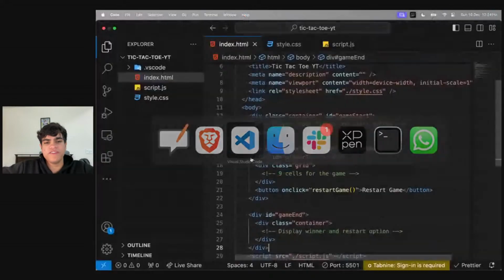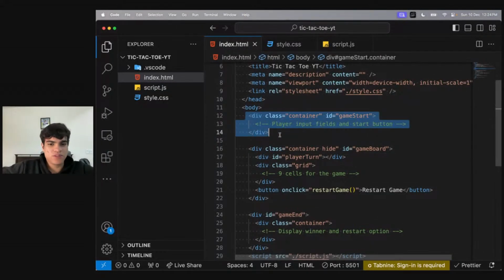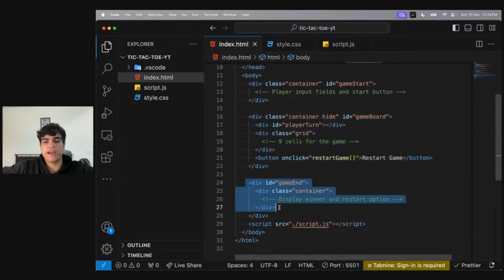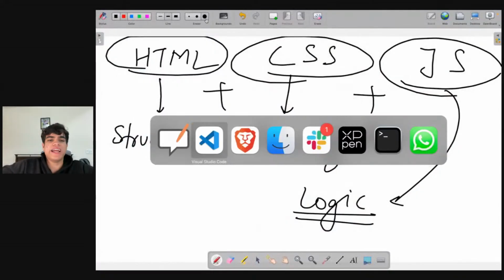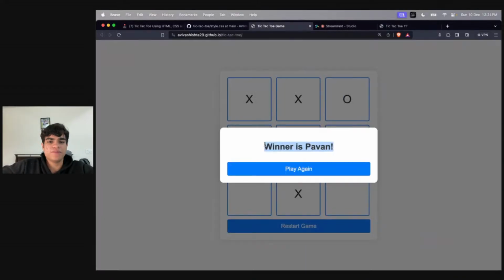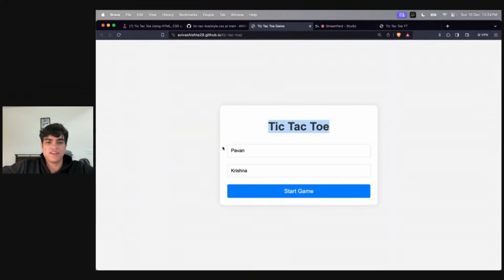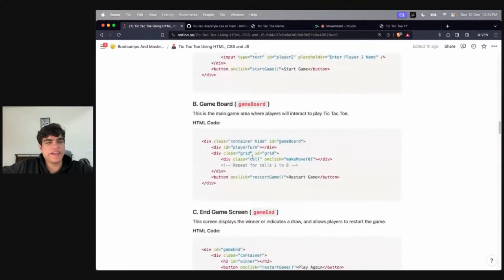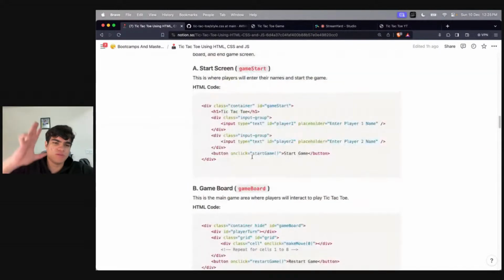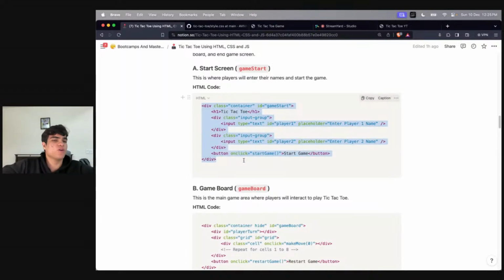So over here, what we have done now is that I have game start, I have my game board and I have my game end. Now inside the start, what did I need? I needed a heading, an input, another input and a button. I won't be explaining the HTML part in a very deep manner; I think everybody knows that. This is the code for the HTML. It has one heading, two inputs, and a button.